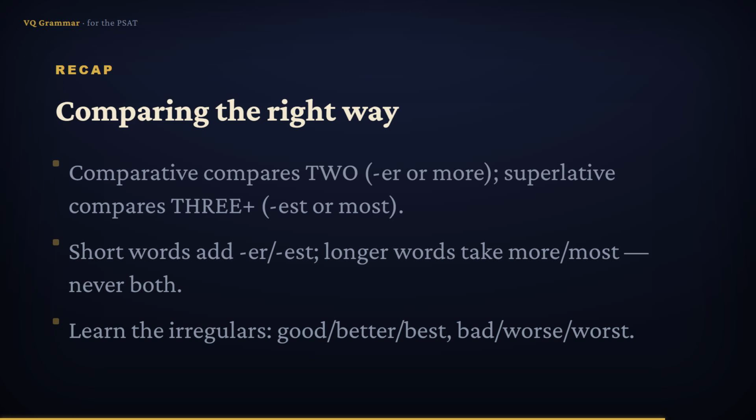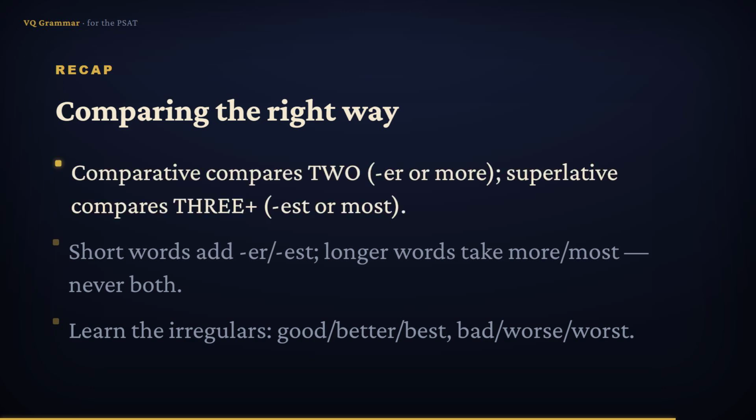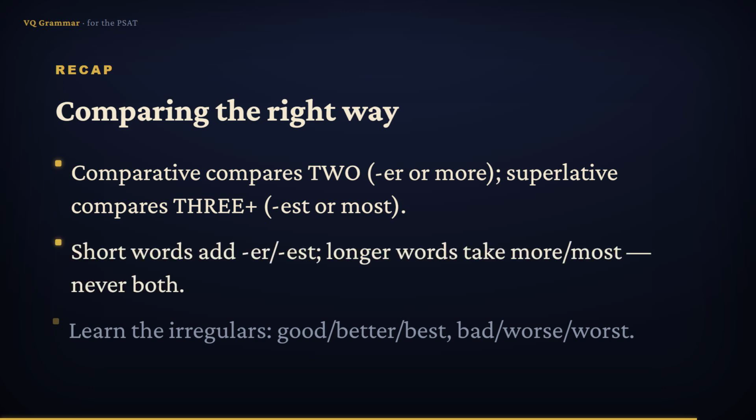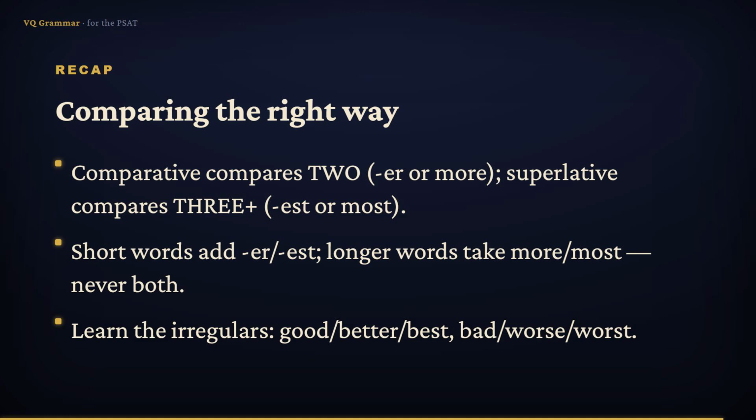Let's wrap up. Adjectives have 3 degrees. The positive just describes. The comparative compares 2 things with er or more. And the superlative compares 3 or more with est or most. Short words add the ending. Longer words take more or most. And you never combine them, so more taller is always wrong. And keep the irregulars handy. Good, better, best, and bad, worse, worst.